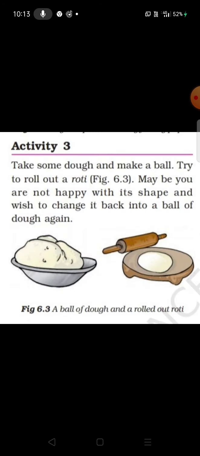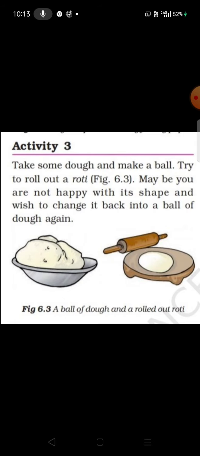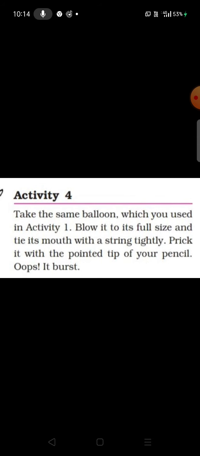Now in this activity we have made a dough, and after that we roll it and then we can make a chapati from this dough ball. Now again, after rolling, the chapati can be changed into a ball of dough. So what type of change is it? Only the shape and size of the substance change, but this is not a permanent change. We can again change the products to the reactant. So we can say this is also a reversible change.